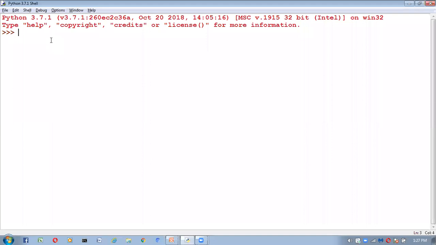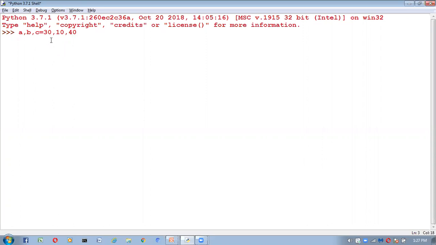Here I'm going to take a, b, c = 30, 10, 40. Now a value is 30, b value is 10, c value is 40. Now I want to find out the minimum value. For this, how to write the logic?